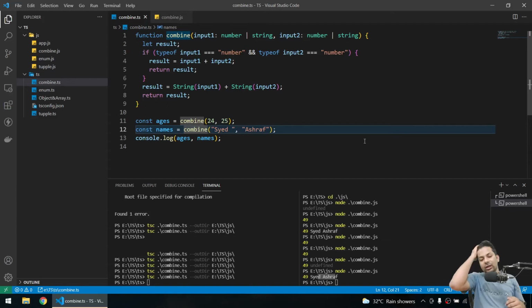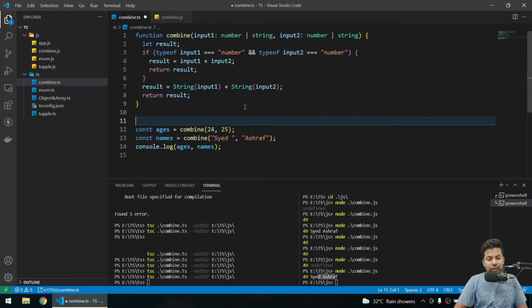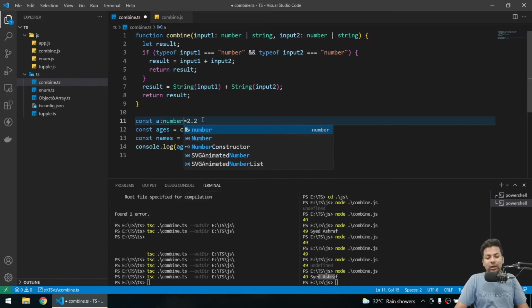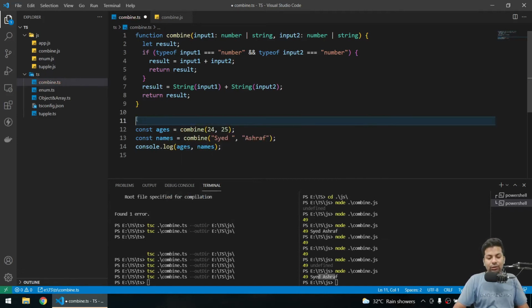Now suppose there is something called literals. Suppose literals are like when you are sure of a value. Suppose you are saying constant a equals to 2.2. Now here you are sure it will always be 2.2. You can see a 2.2 because it's a type. You are not saying it's an integer, it's a number. You're directly declaring the value because you are sure of it. Or either you say number because you are sure it will be a number. So that's called literals.